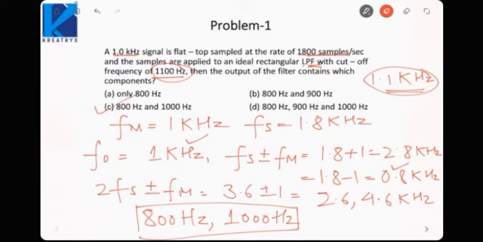It is basically omega m, and n omega s plus minus omega m. So keep changing the value of n from 0 up to any point that you like, and then find how many signal frequencies will be passed at the output of the filter. That is, all the frequencies which are less than the filter cutoff frequency will be passed at the output.